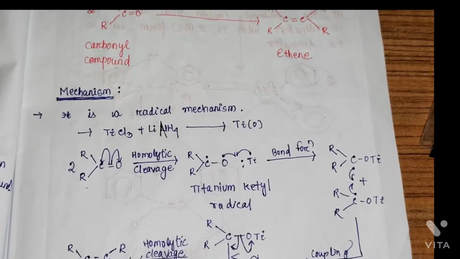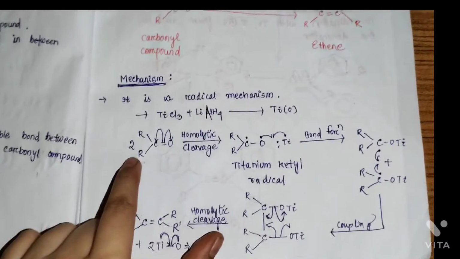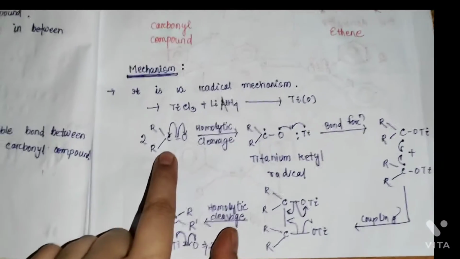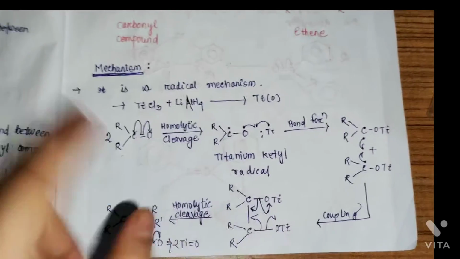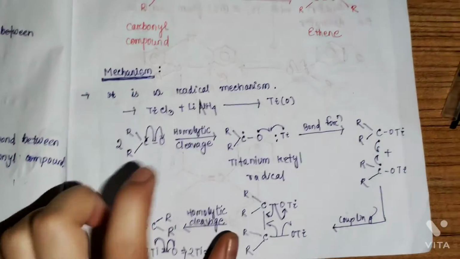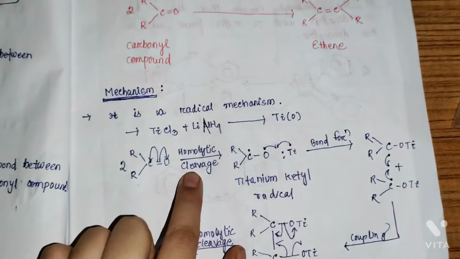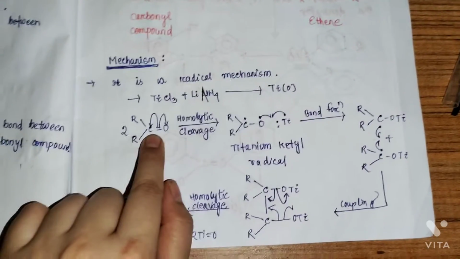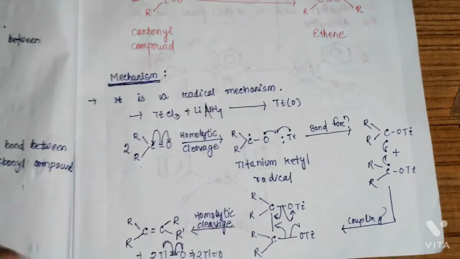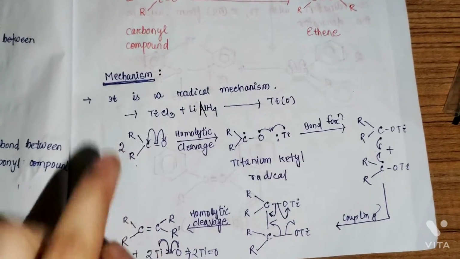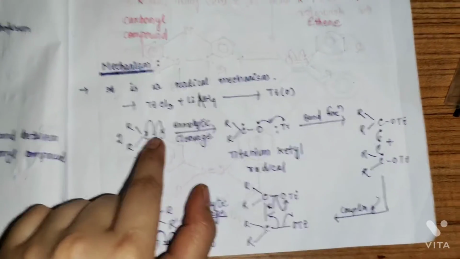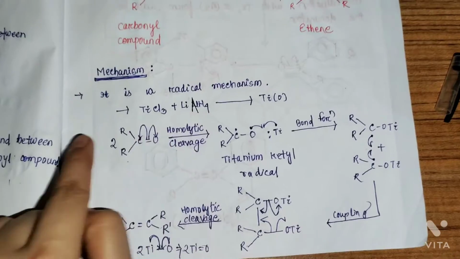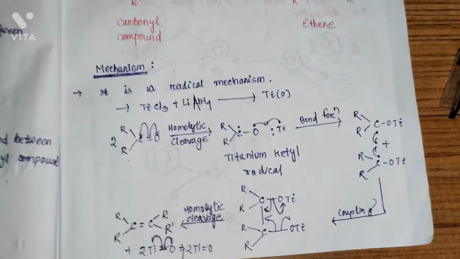It is a free radical mechanism. What will happen when 2 equivalent moles of carbonyl compound react? First, there will be a homolytic cleavage. That means the double bond will break symmetrically. It means the breaking of the bond will be 50% to both atoms.